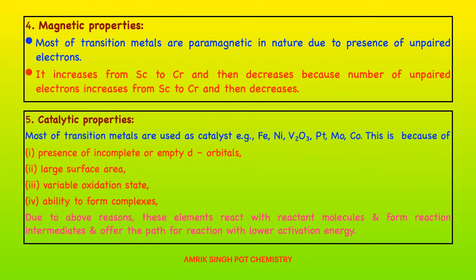Most of the transition metals are used as catalysts. Examples: iron, nickel, V2O5, platinum, molybdenum, cobalt. This is because of the presence of incomplete or empty d or partially filled d subshell, large surface area, variable oxidation state, and ability to form complexes. Due to the above reasons, these elements react with the reactant molecule, form a reaction intermediate, and offer a path for reaction with lower activation energy.